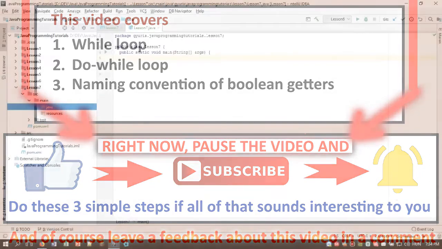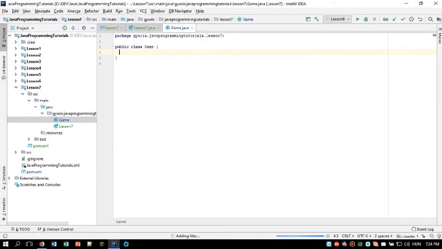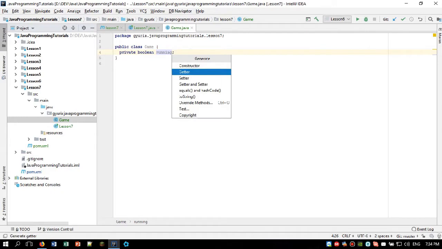So let's get started. First of all, we are going to create a class called Game, because games usually have loops, right? Let's create a Game class and add the private boolean running field. For generating the getter, we can implement the isRunning method. However, IntelliJ IDEA can do this automatically for us.